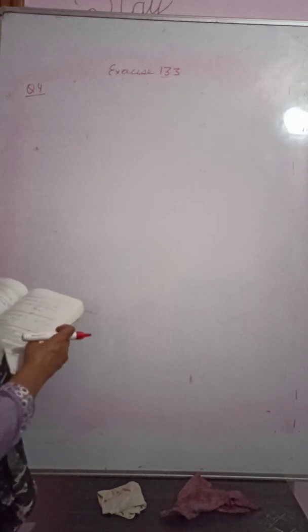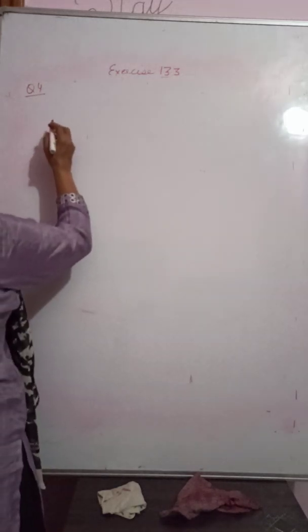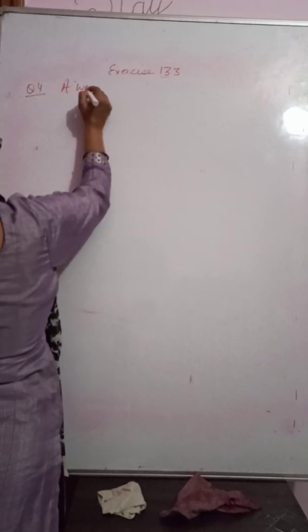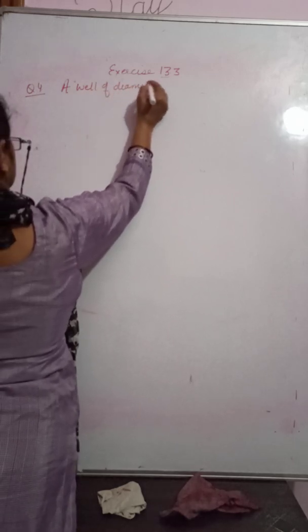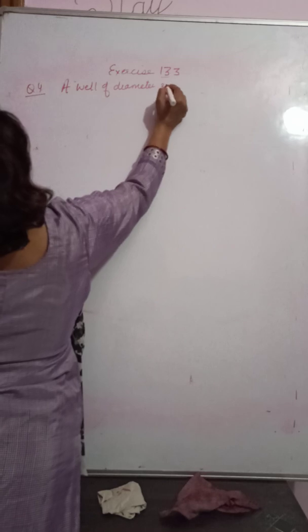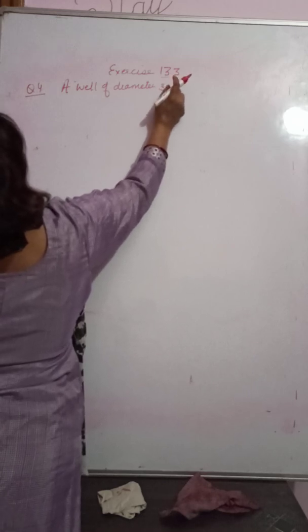Again, the statement is: a well of diameter 3 meter.